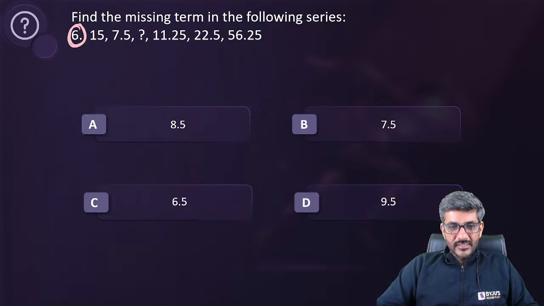Paras has got B, that is 7.5. Aritra got 7.5, okay. Bhagwat got C. No idea for this. Aritra got 7.5. Anukriti got D.